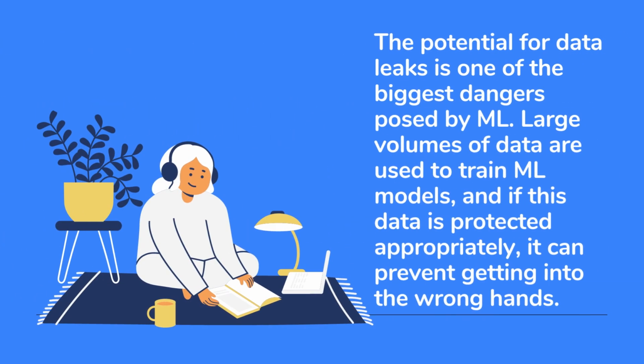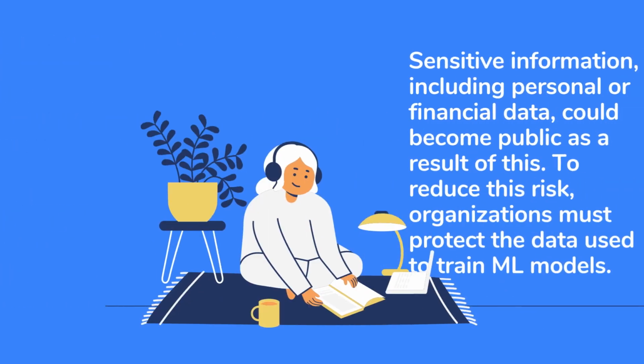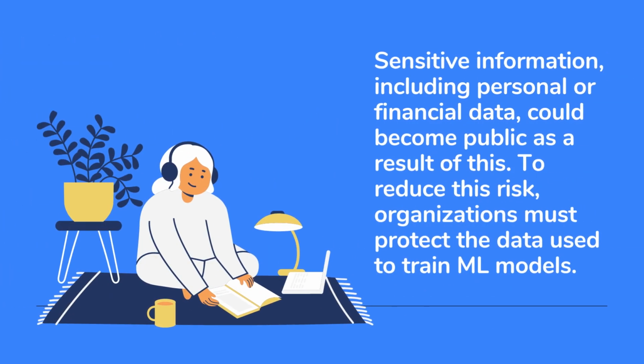The potential for data leaks is one of the biggest dangers posed by ML. Large volumes of data are used to train ML models, and if this data is not protected appropriately, it can end up getting into the wrong hands. Sensitive information, including personal or financial data, could become public as a result of this.